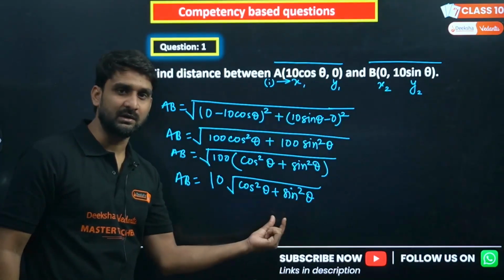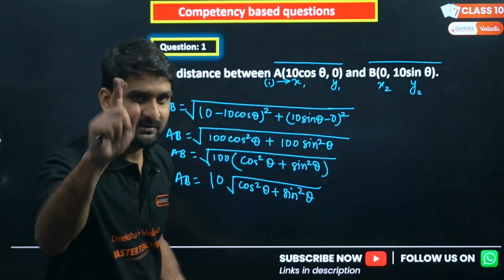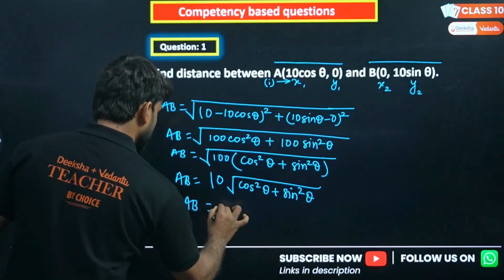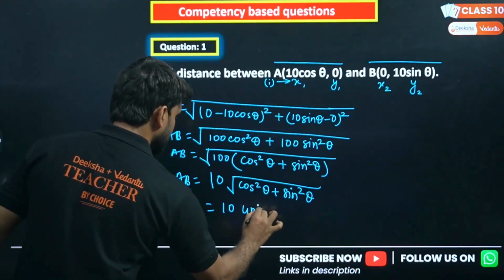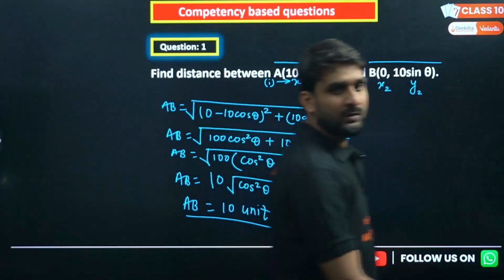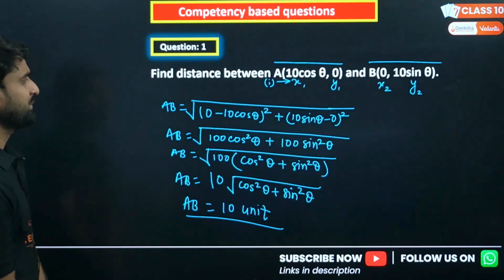This is an identity, a trigonometric identity, right? So cos square theta plus sin square theta equals 1. So under root, 1 will be 1 here. So we are getting 10, and we can call this unit. So this is the distance here. I hope you have understood. So was it a tough question? No.